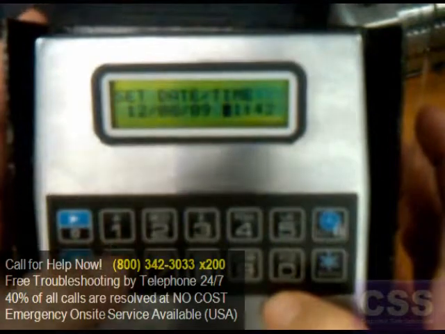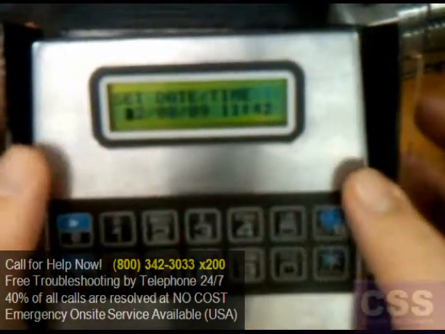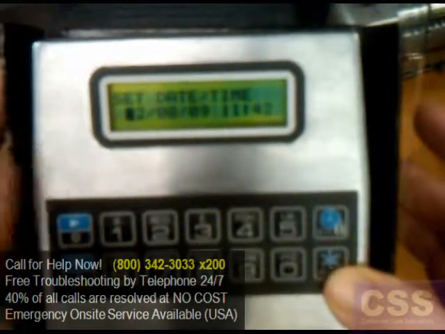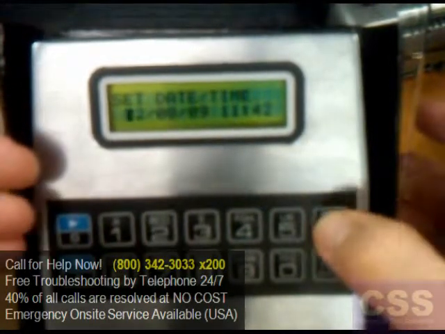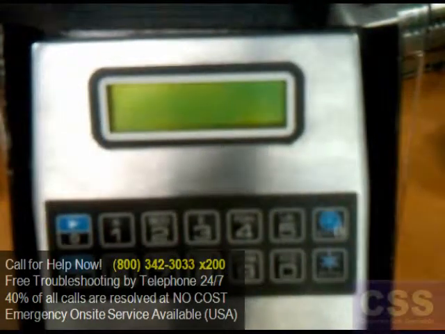12:08:09 at 11:42 a.m. Once the data is entered, just hit escape, and the data has been saved to the keypad.